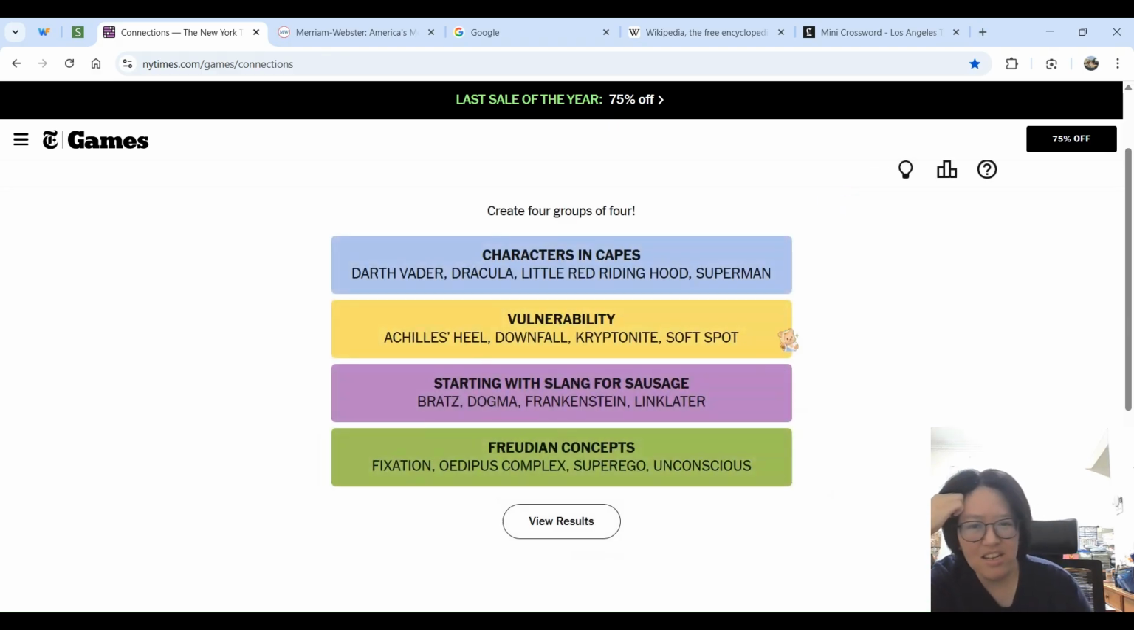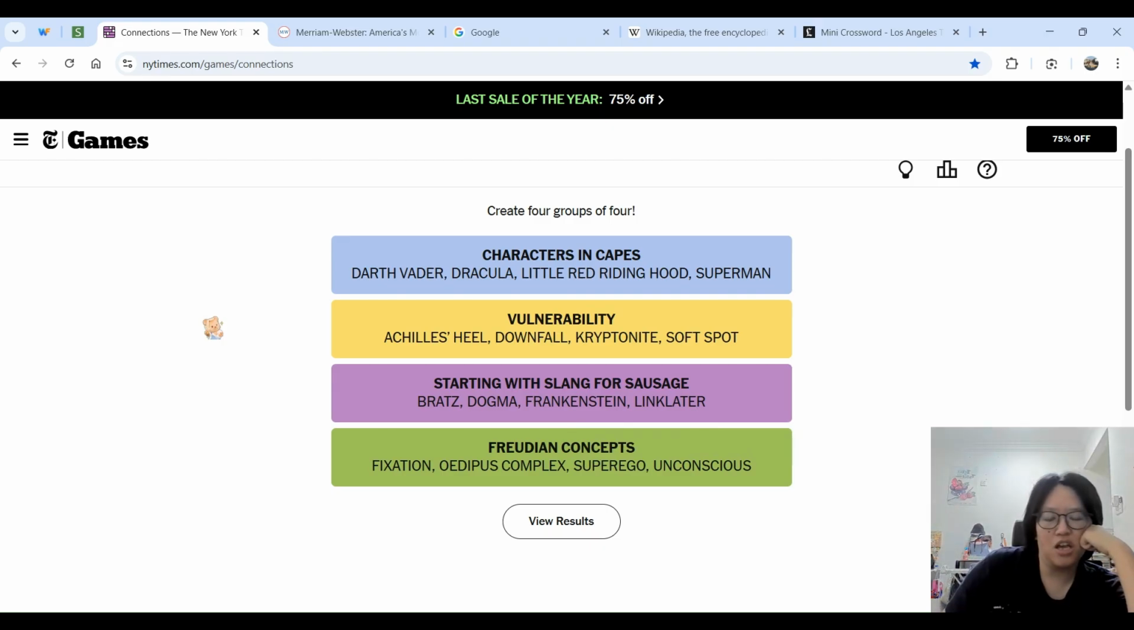Really? I mean, frankly, the capes one seems easier. I'd have put capes as green and the Freudian concepts as blue, but that's just me. The vulnerability one was okay. Not the easiest yellow, but easy enough. And then the sausage one was not too bad.